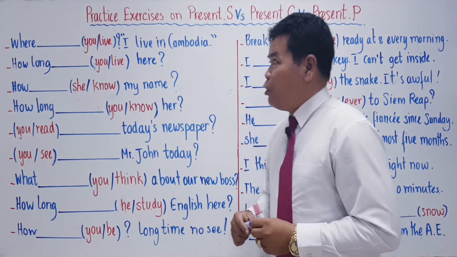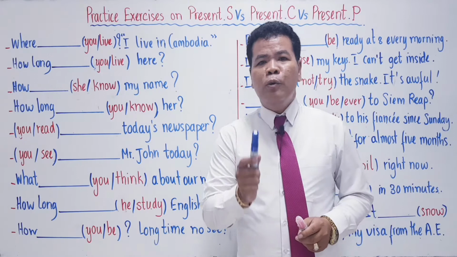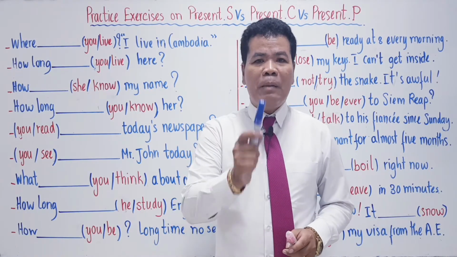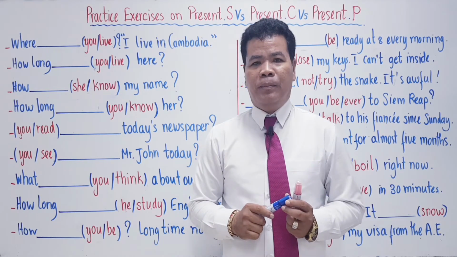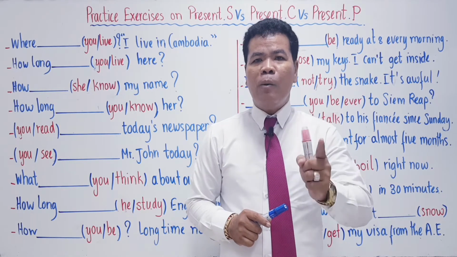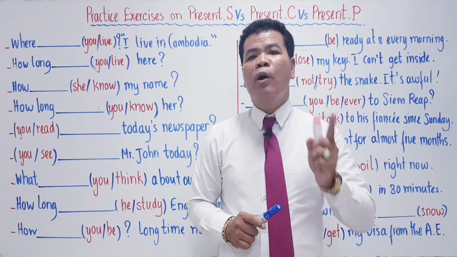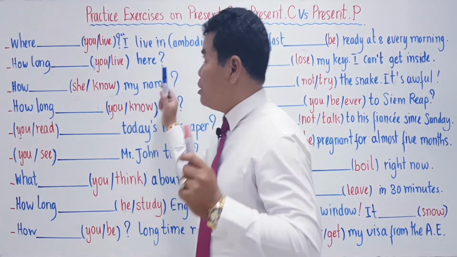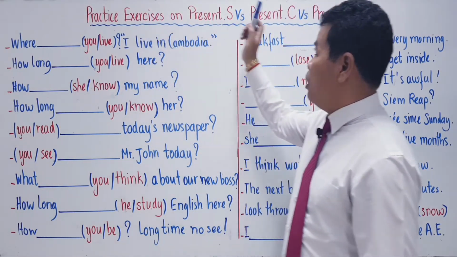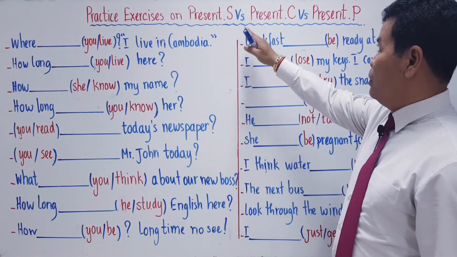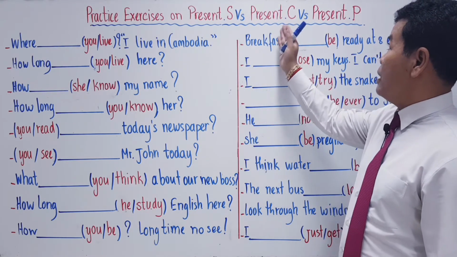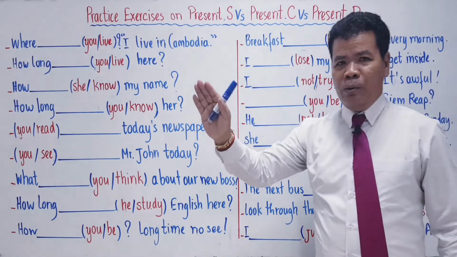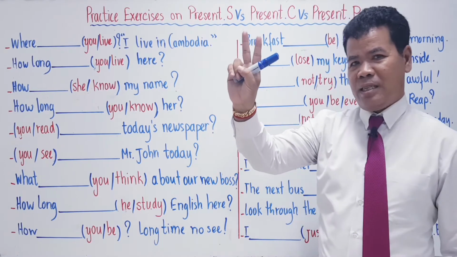As I normally told you, before doing the exercise, you have to remember the steps of doing it. You have to know exactly what they want you to do. Now, look at the board. They just want you to practice present simple versus present continuous and also versus present perfect. They just want you to sort it into three tenses.